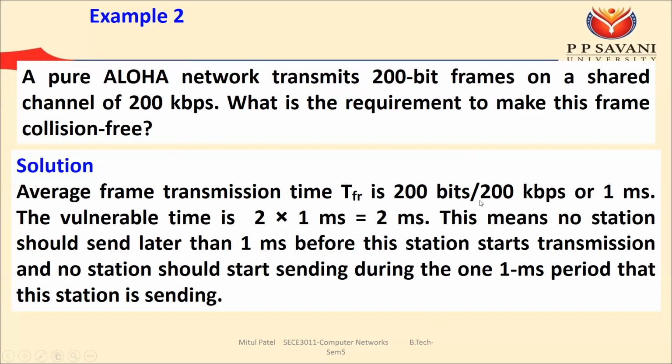That formula you have to remember: the frame transmission time equals size of the frame divided by capacity of the link, or we can say the speed of the channel. Okay. So TFR equals the frame size 200 bits divided by 200 kbps, or we can say that 2 is cancelled, and finally we have 1 into 10 raised to minus 3 second, or we can say that 1 millisecond.